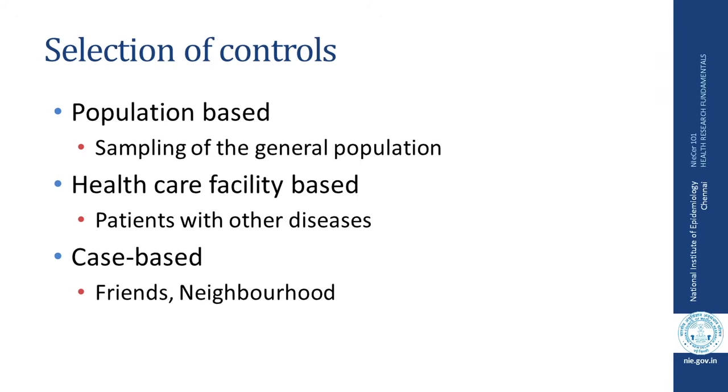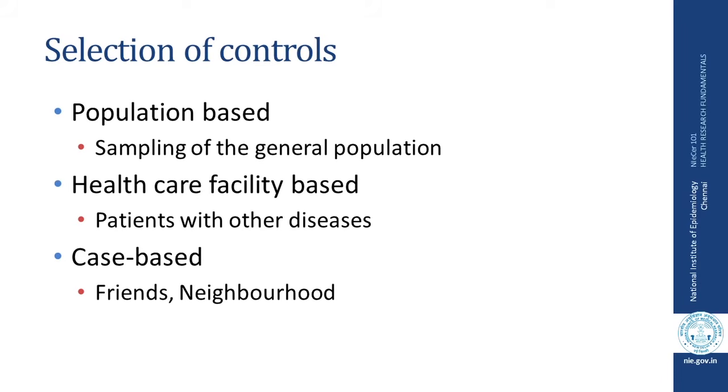There again could be three sources of controls. First is the population based controls, and you could sample from general population. Second, you could select controls from health facility, and in case of Doll and Hill study, they selected controls from the health facility, but we could select patients with other diseases.